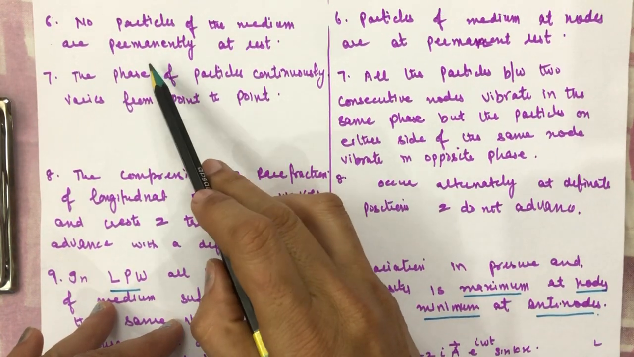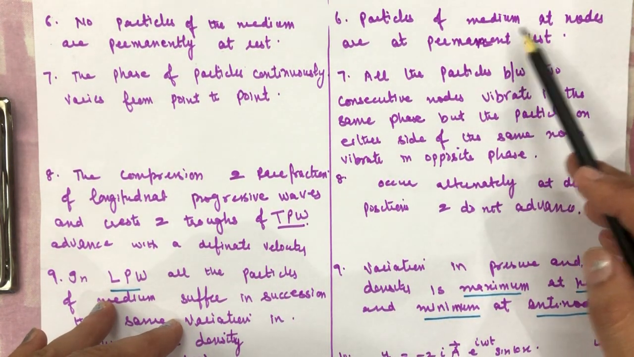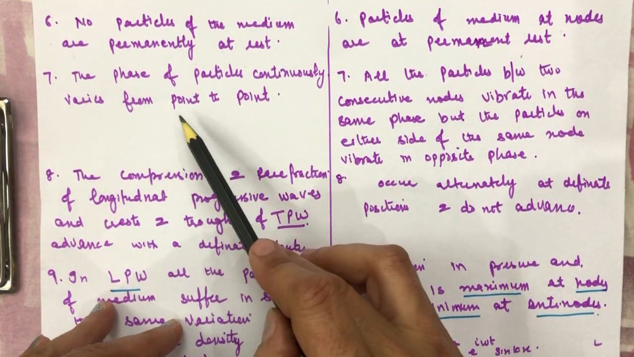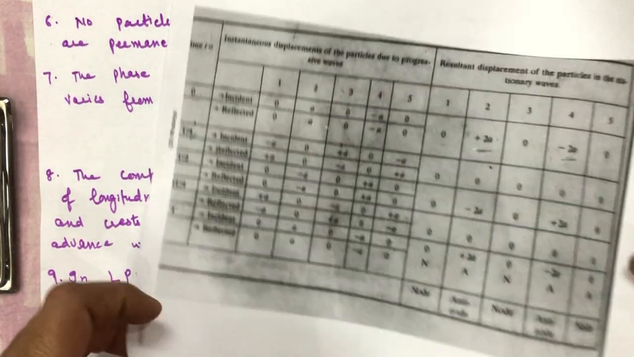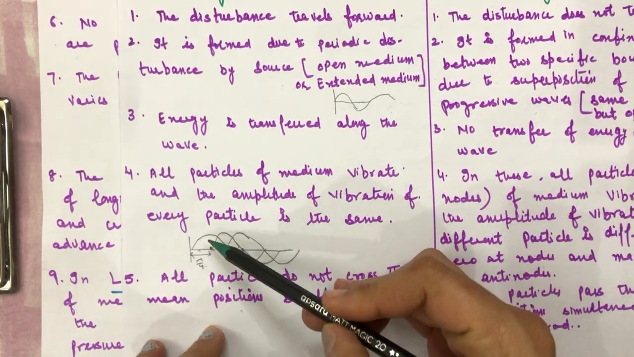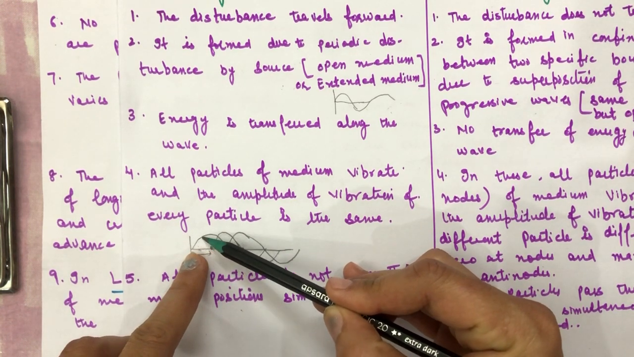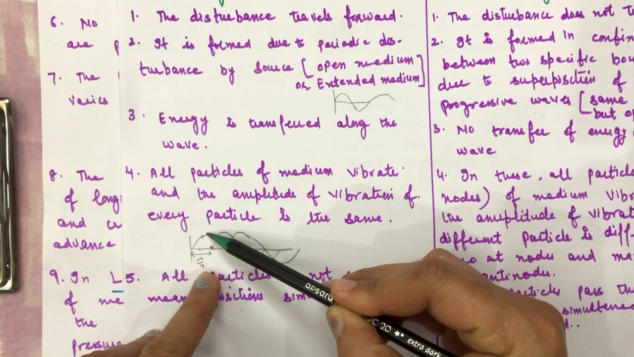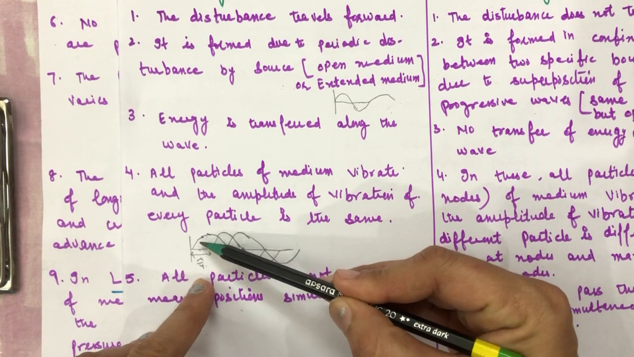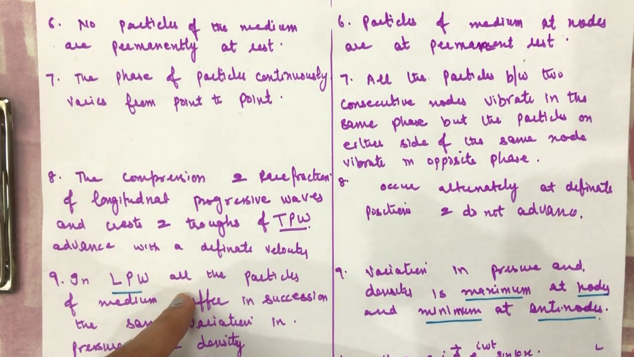Then the sixth point: no particle of the medium is permanently at rest. Of course, we have explained that nodes are permanently at rest. Then the phase of the particle continuously varies from point to point. I have drawn this wave here. Suppose a particle is at this point; the phase of this particle is different, and this one has a different phase. Amplitudes are also different at different instants, and here phases are different. So the phases of the particles continuously vary from point to point.